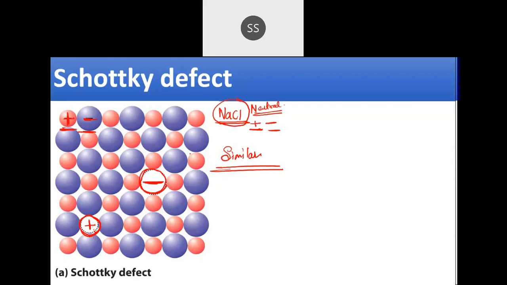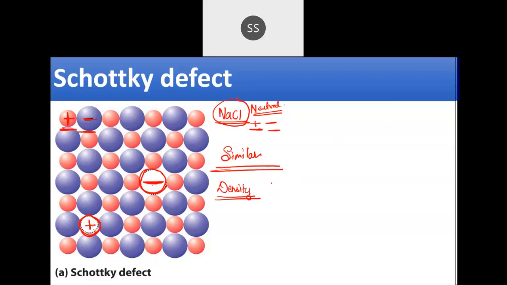Now coming to the density, how will it affect the density of the crystal? What do you think will happen to the density? Now you all answer. What will happen to the density of this particular crystal, students, if one cation and one anion go missing? Yes, very good.